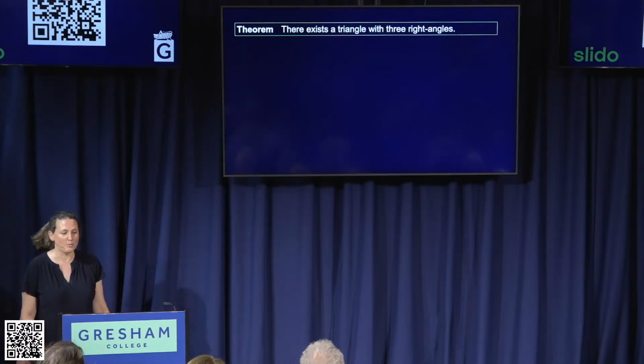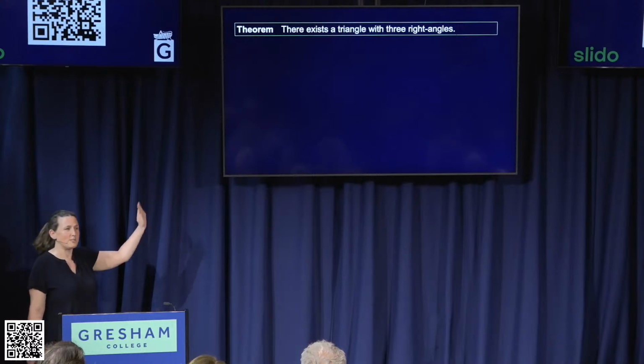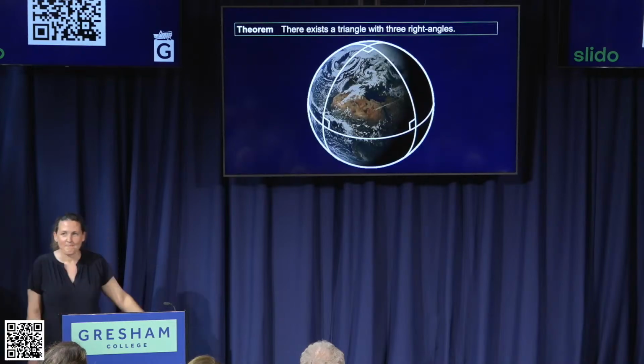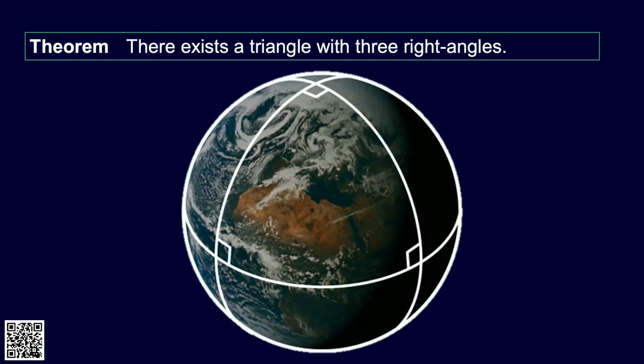There exists a triangle with three right angles. Now, we've proved all triangles are isosceles. This should be a doddle. Well, now this is kind of the final thing that I want us to think about, that when we prove something, we start with initial assumptions.